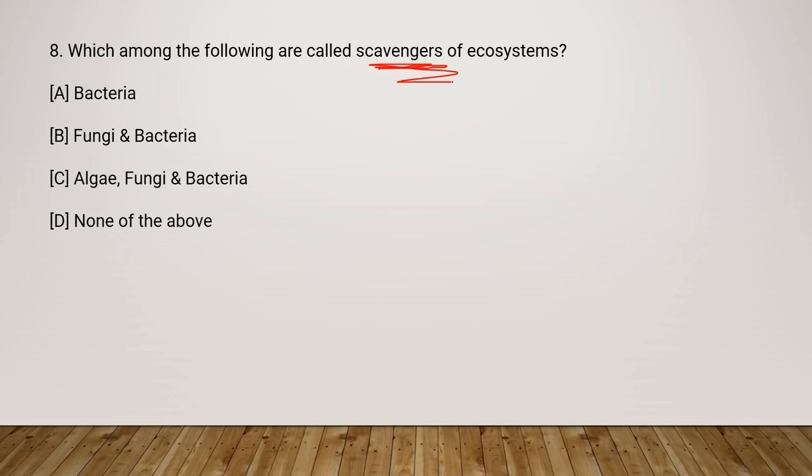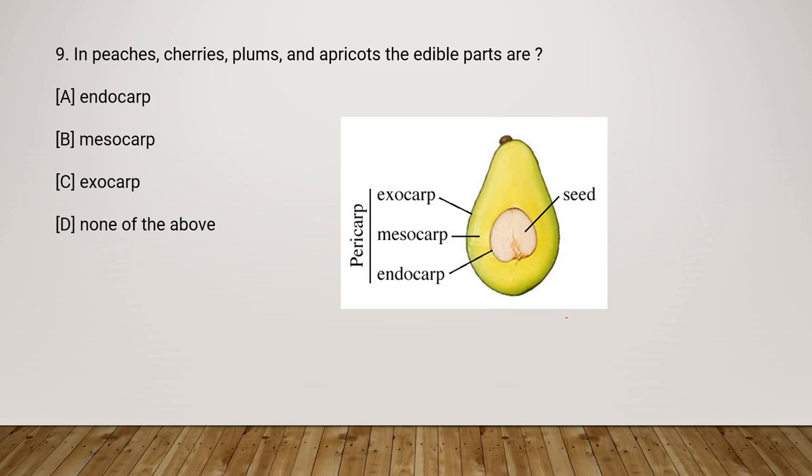Scavenger is a very common word. It is an organism that mostly consumes decaying biomass, such as meat or rotting plant materials. So here you can very easily know that fungi and bacteria are scavengers. Next question. In peaches, cherries, plums and apricots, the edible parts are.